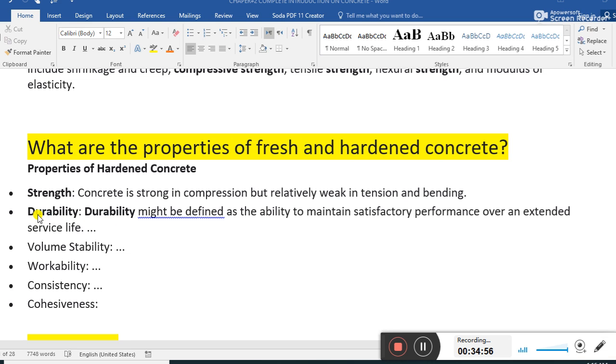Durability, this is for the hardened concrete. Durability might be defined as the ability to maintain the satisfactory performance over the extent of service life. Volume stability, again, is another property of hardened concrete. Workability, consistency, and cohesiveness.